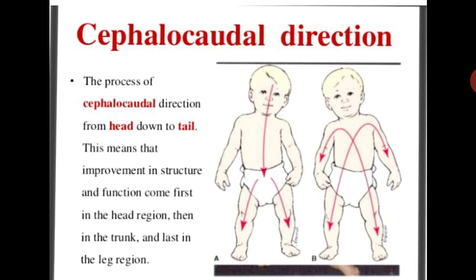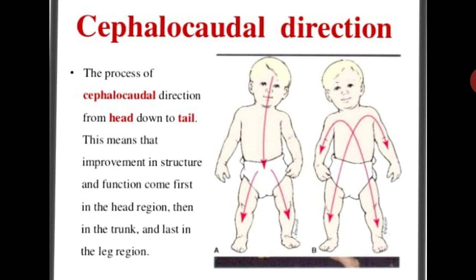In this diagram you can see this arrow, indicating that growth and development starts from the head region and then moves towards the tail region. This means that improvement in structure and function comes first in the head region.